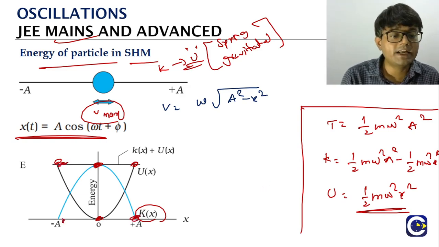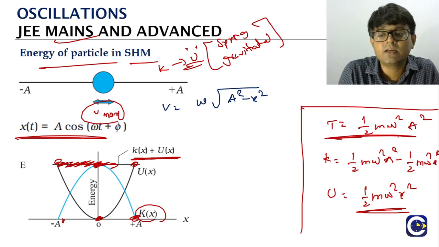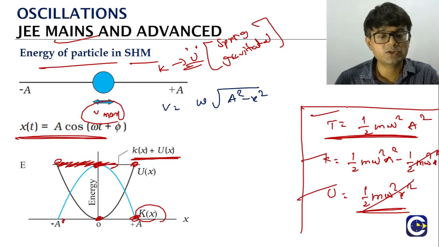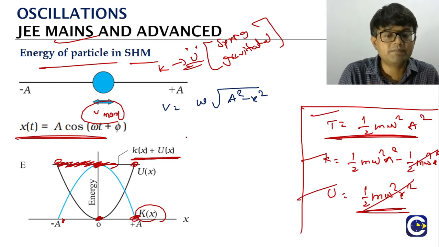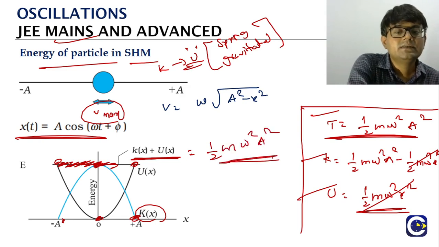But overall, if you look at it at any instant, when you add both kinetic energy plus potential energy, what is the total energy value? It will be remaining constant. Add both of them, what will we get? Total energy will come, half m omega square a square. Assuming there is no damping effect, the total energy, which is half m omega square a square, will remain constant in the simple harmonic motion.